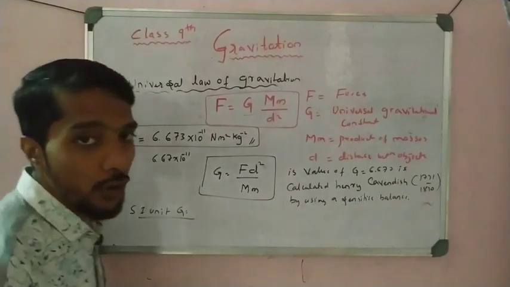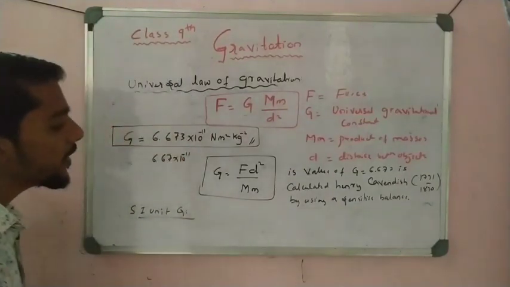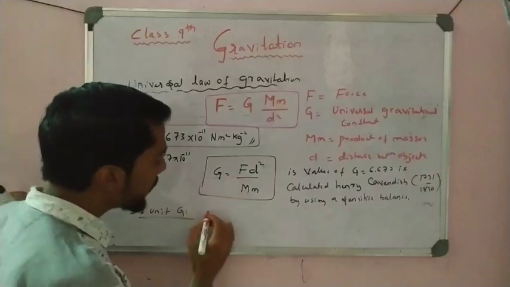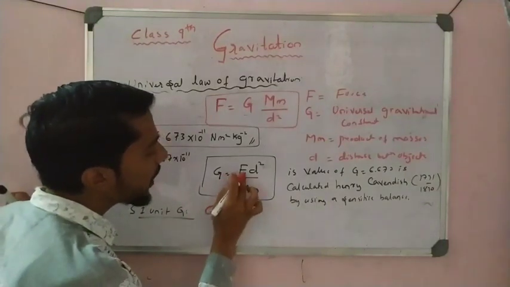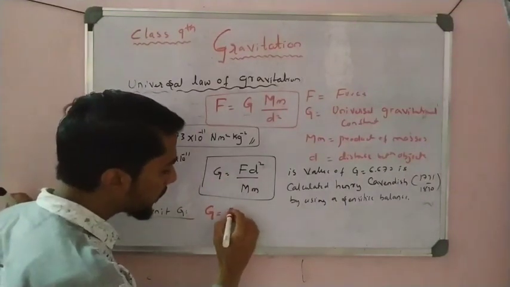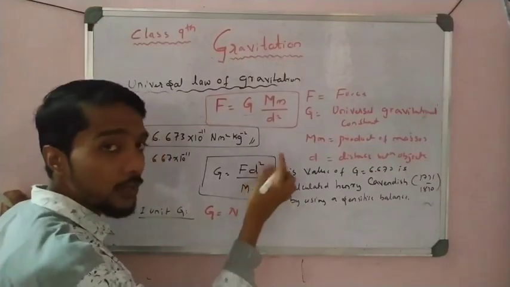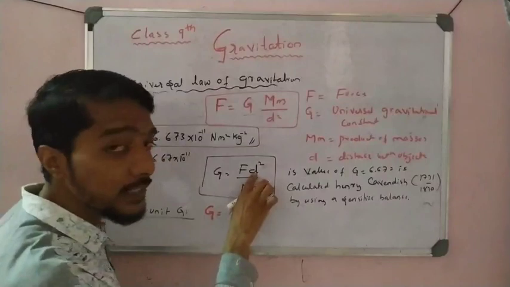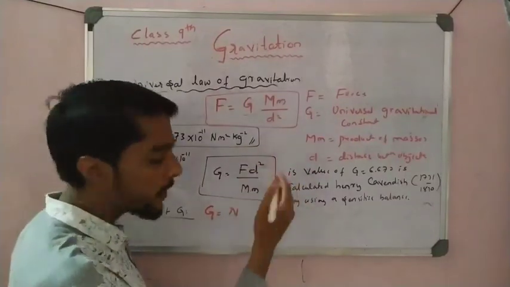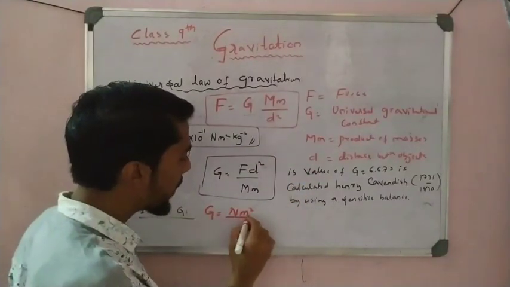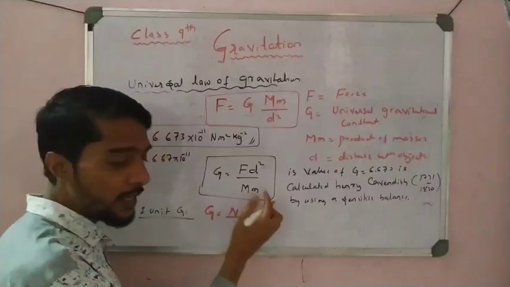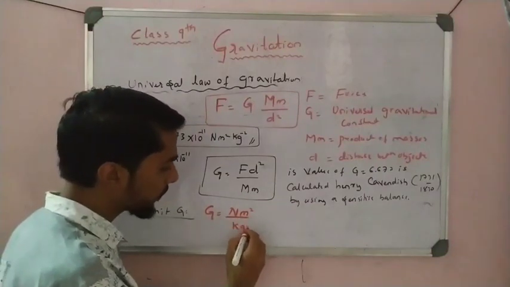And we can easily find the SI unit of G now. What is the SI unit of G here, students? It is simple. G is equal to F d square by Mm. F is force, that is Newton. For finding the distance d we take meter, so d square means meter square. Divided by Mm, kg into kg, kg square.